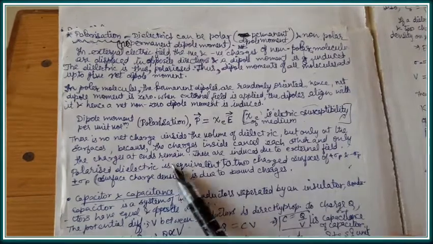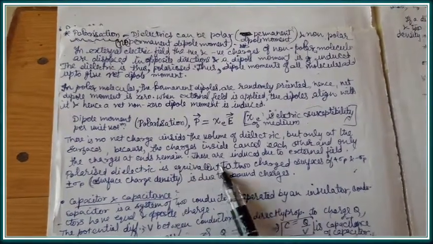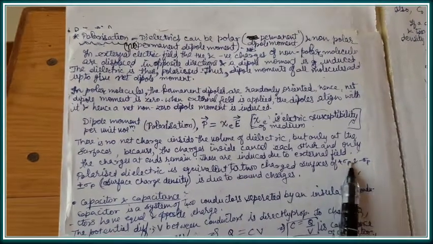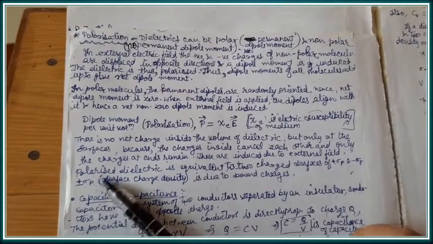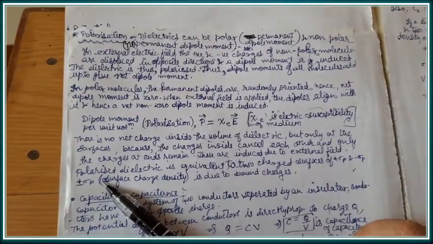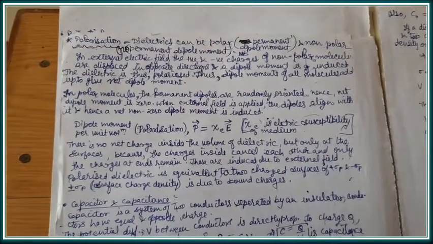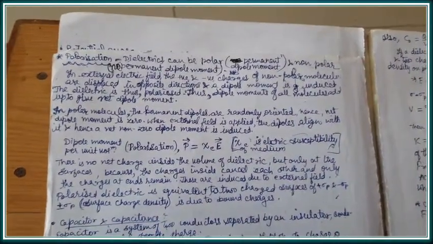Therefore, a polarized dielectric is equivalent to two charged surfaces having positive and negative surface charge density, which is given by plus minus sigma p, and it is due to the bound charges at the two surfaces. I am enclosing a few pictures in this regard.